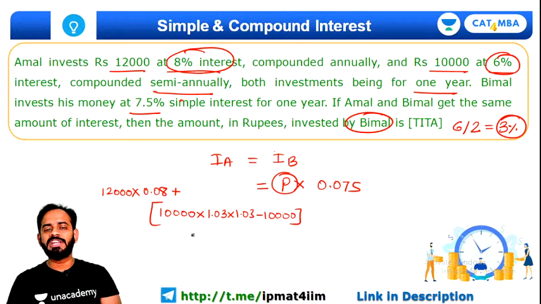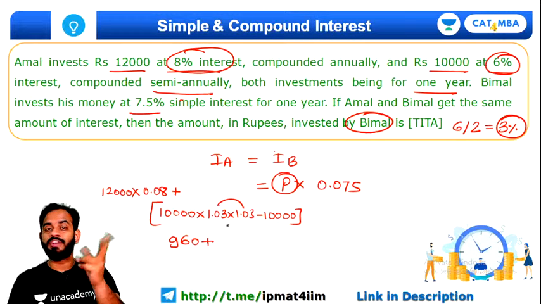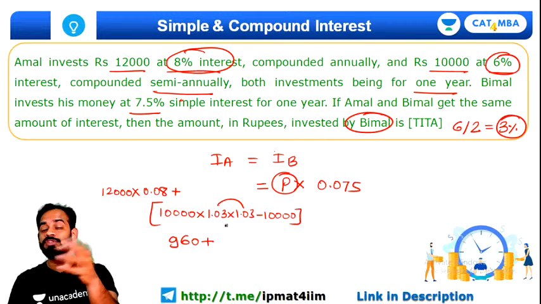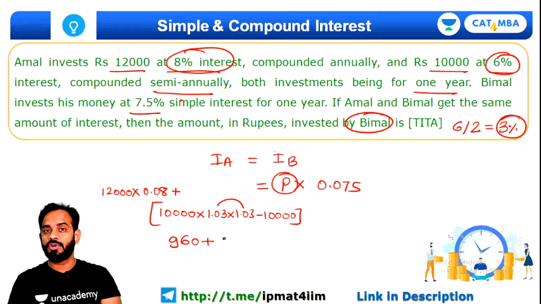So 12,000 multiplied by 0.08 will be what? Quickly tell me. It will be 960 plus 10,000 multiplied by 1.03. Do you know how to find the square of 1.03? That is 103 square, 10609. So 1.0609. Okay, sorry.